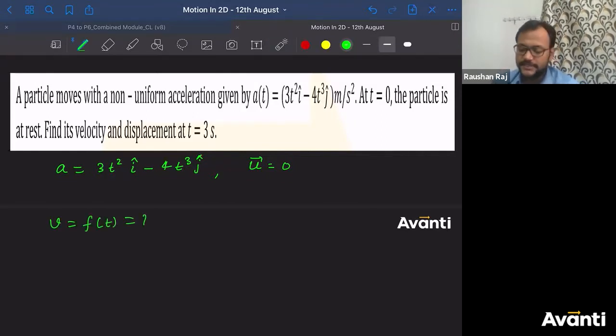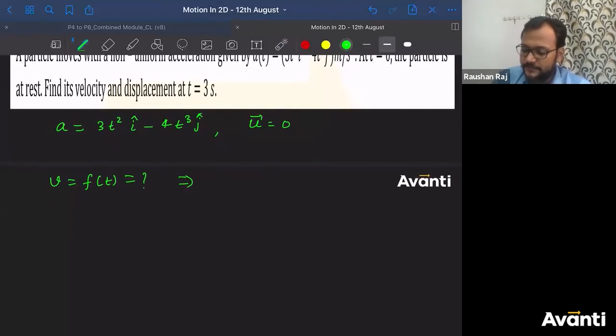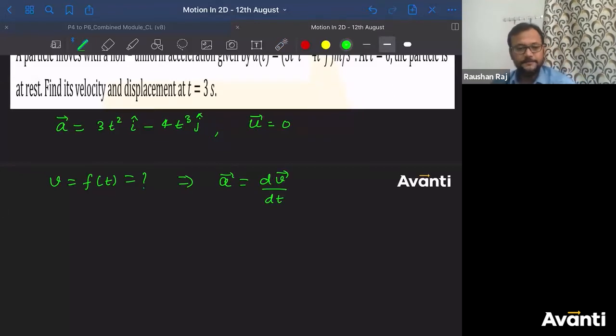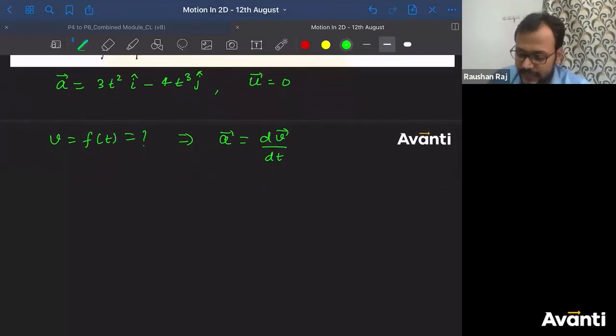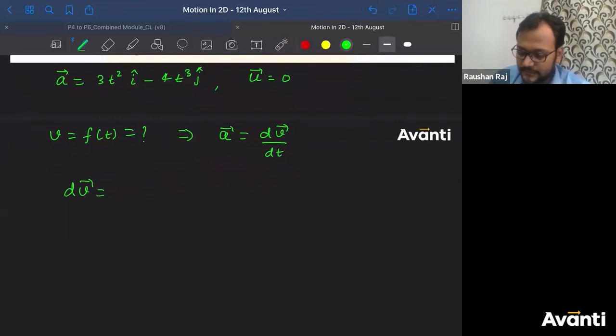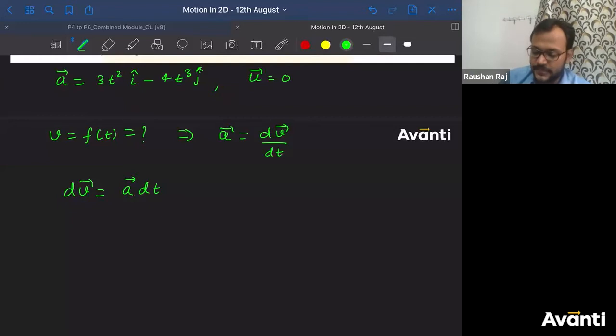Very good, Vineet. Vineet is saying, sir, we should integrate. Yes, you have to integrate. How? So let me write down. Can I say that acceleration is nothing but dv by dt? Acceleration is nothing but dv by dt. So dv can be written as a dt. All right, I have to get v as a function of time t, so I'll integrate both the sides. So integration of dv is what? Vi, or initial velocity, minus final velocity, that is v.